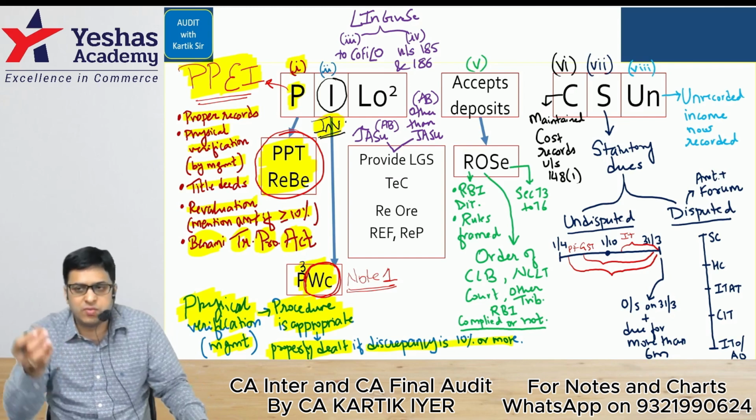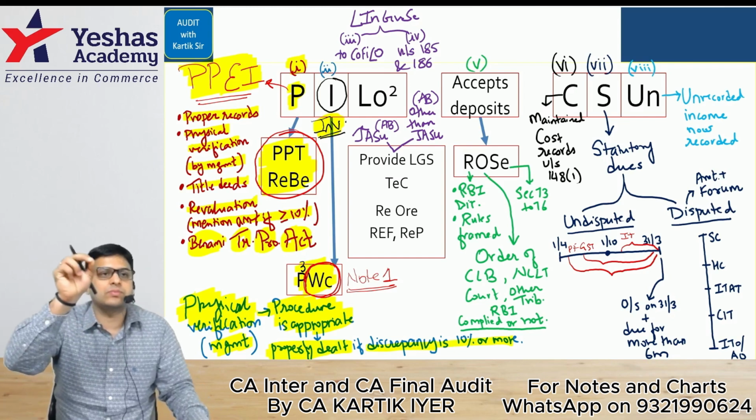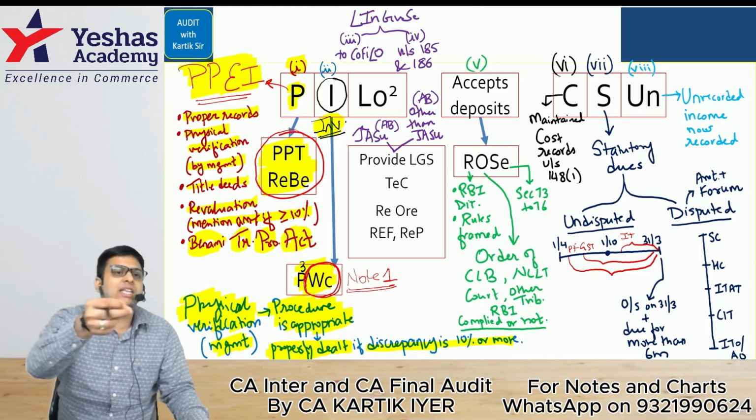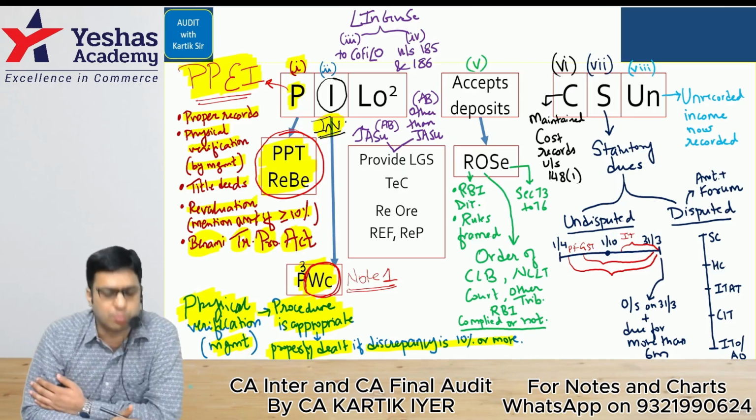We have P3, physical verification done by the management, whether the procedure is appropriate or not, and if it is properly dealt with in the books of accounts, if the discrepancy is 10% or more.